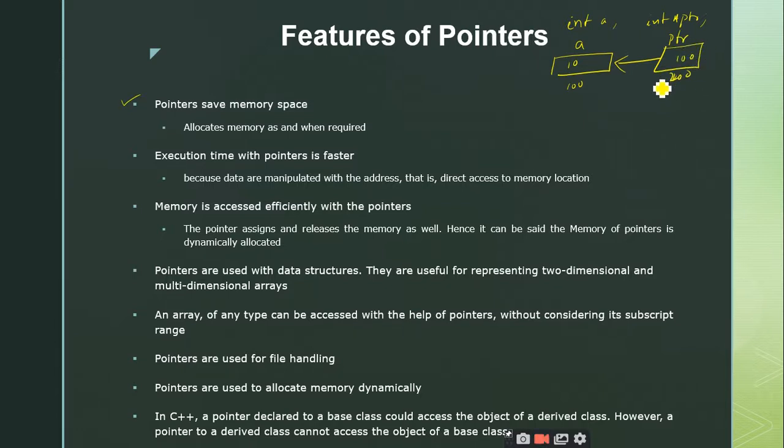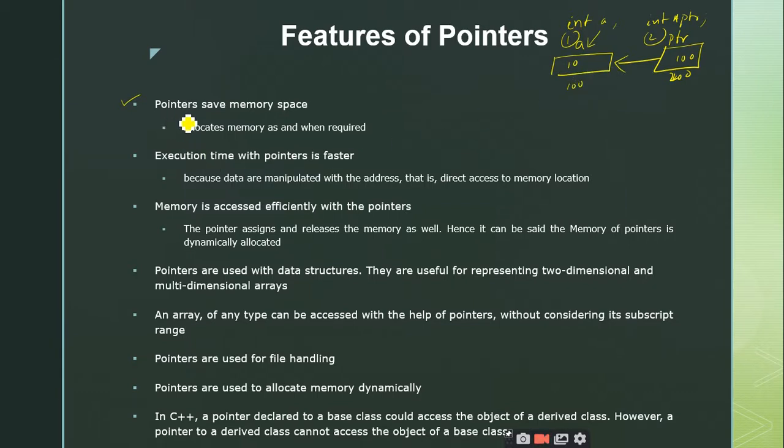We have an indirection. That means whenever I want to access the value of 10, I can do it in two ways. Either I can access it by using a, or I can access it by using ptr also, right? So there are two ways. This is the first method and this is the second method. The first method is a direct method where you are directly accessing the value of 10 using the variable a. But the second method is an indirect method where, when you want to access the value of 10, you access the pointer, and from the pointer you access this 10.